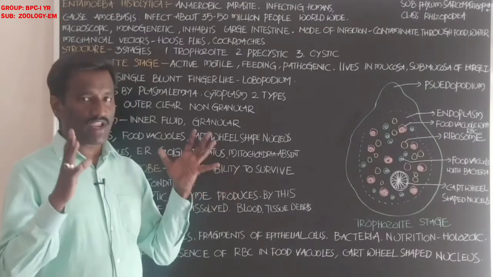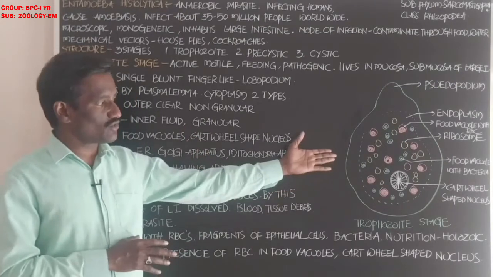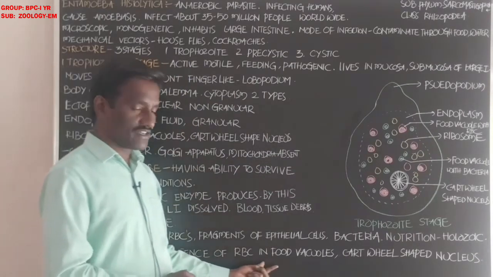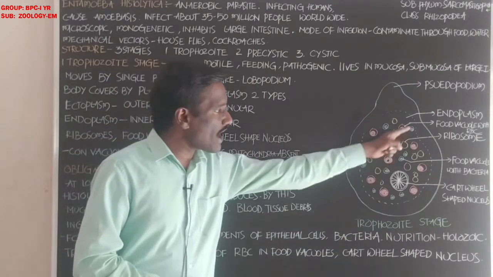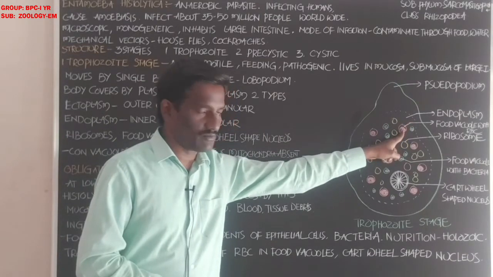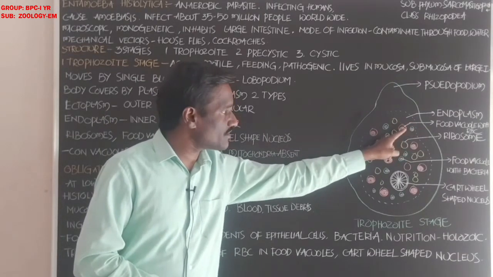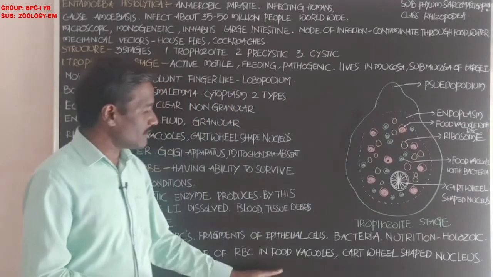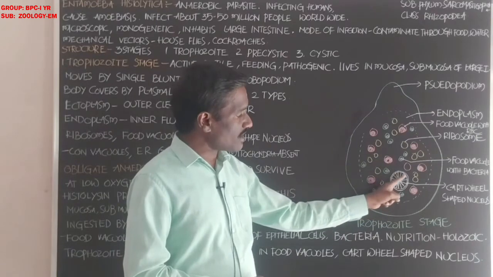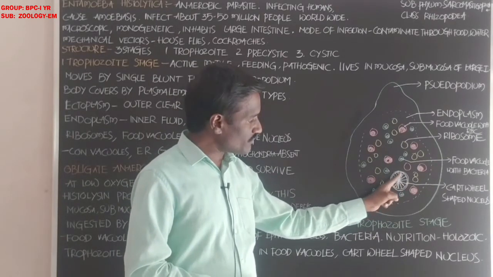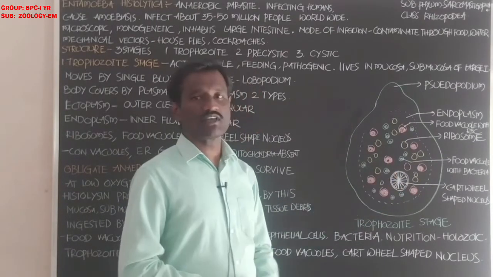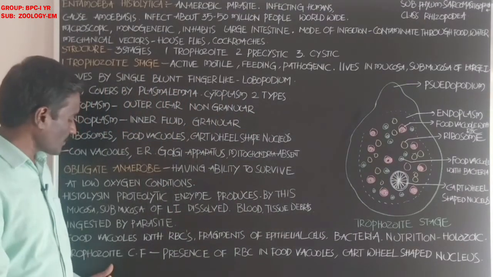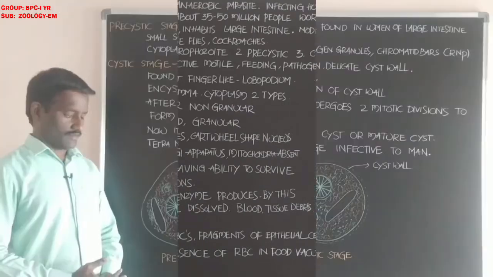And trophozoite characteristic features. What are the main features shown by the trophozoite stage of Entamoeba? Presence of red blood cells in food vacuoles, the food vacuole with red blood cells or erythrocytes. And it also shows a cartwheel shaped nucleus. These are the two main characteristic features shown by the trophozoite stage of Entamoeba.